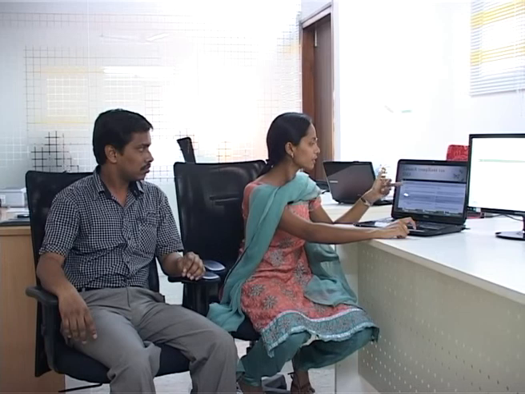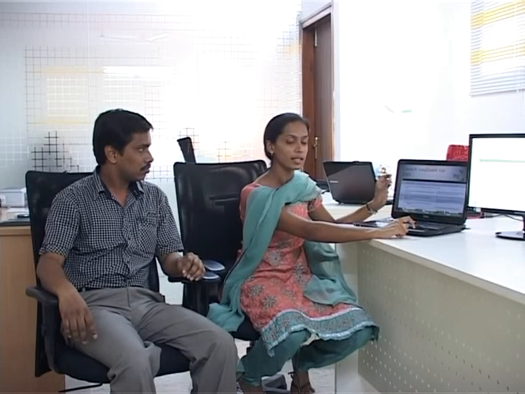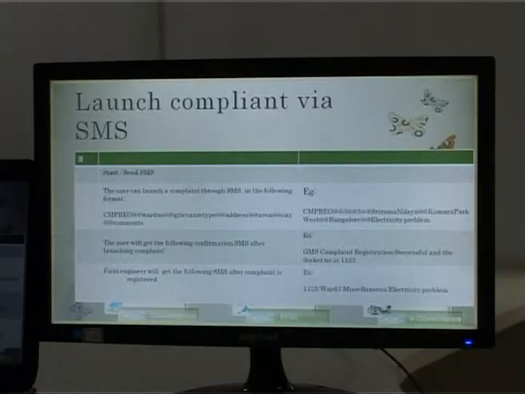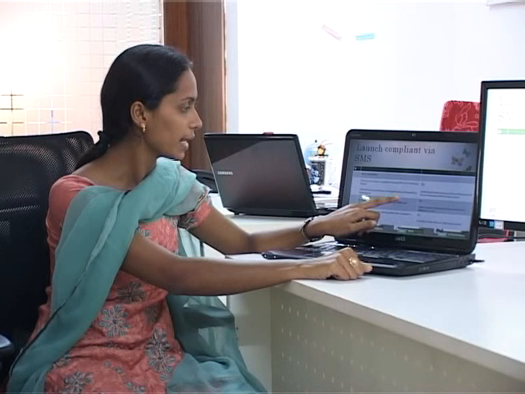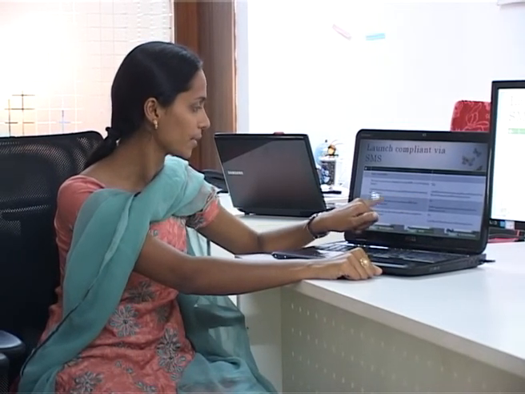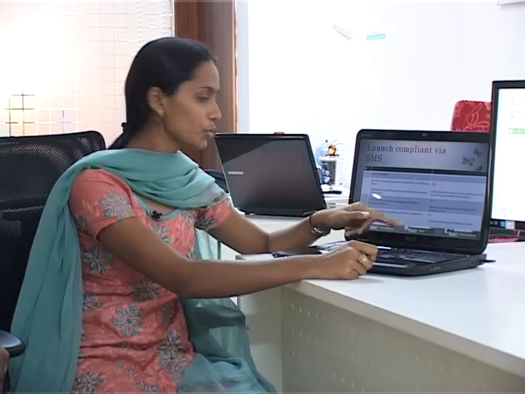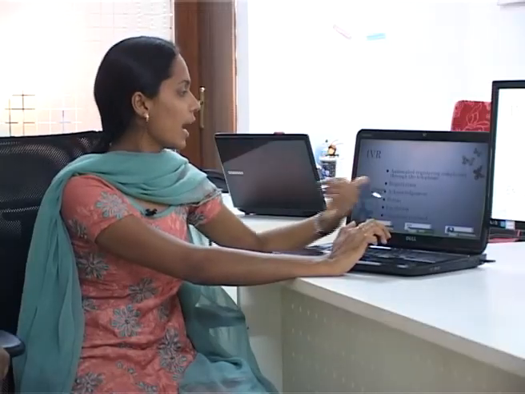And this is the web page for the SMS portal. Here we start with sending the SMS, and the SMS we send to launch the complaint should be in a specific format: complaint registration, ward number, grievance type, address, area, city, and the comments. As the SMS gets submitted, the docket number will be issued to the concerned person through SMS or through email.